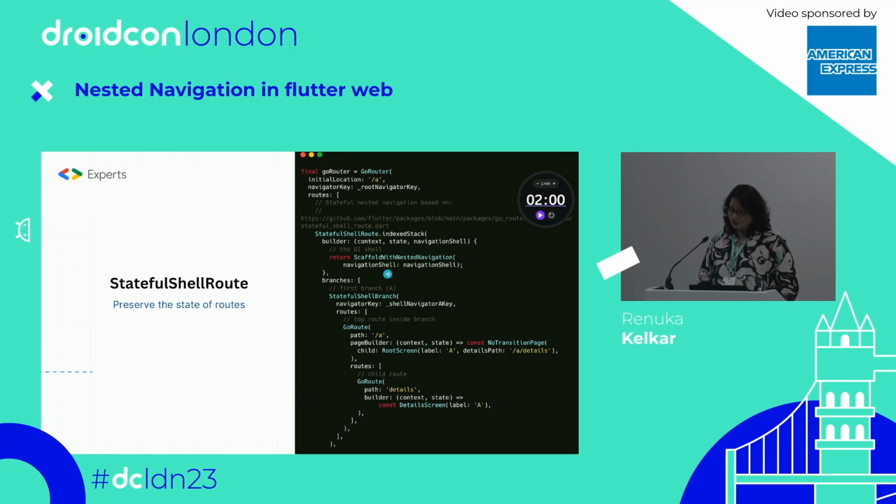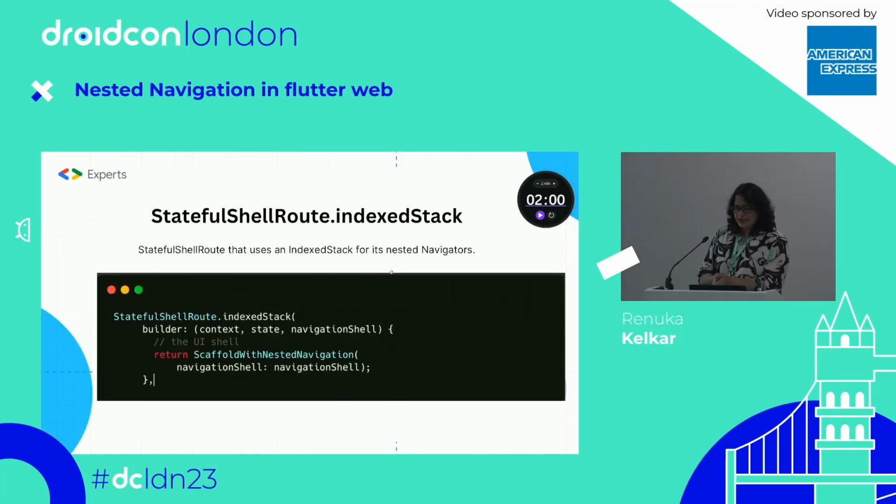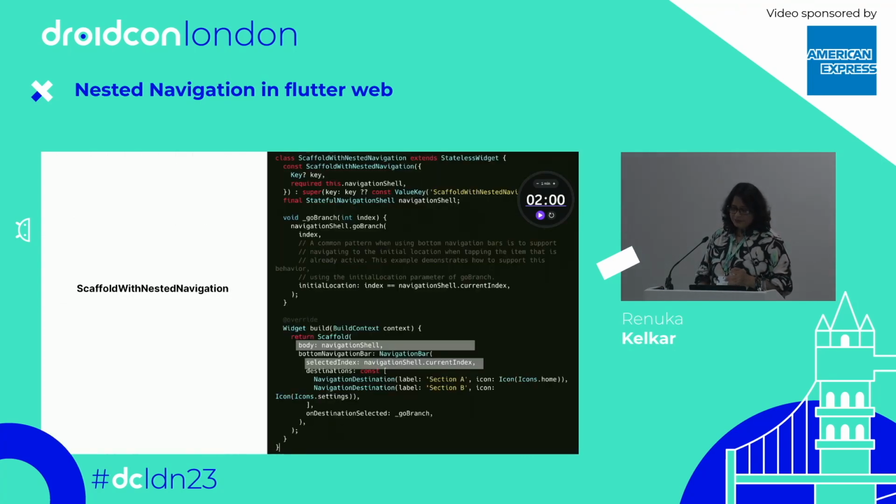Here we are passing the navigation shell, and I can show you the code for the stateful one. Okay, so here I'm using the stateful shell route index stack. Normally, when you use any nested navigation, it's a stack of pages, right? So they have created this StatefulShellRouteIndexStack widget, where you have to pass the navigation shell. Here you can see I can directly pass the navigation shell to the body. So you don't need to update the widget or kill the widget first and then create another. You don't need to take care of that.